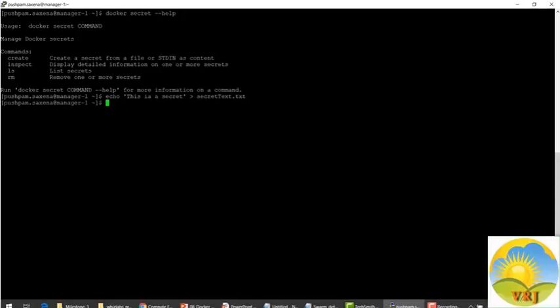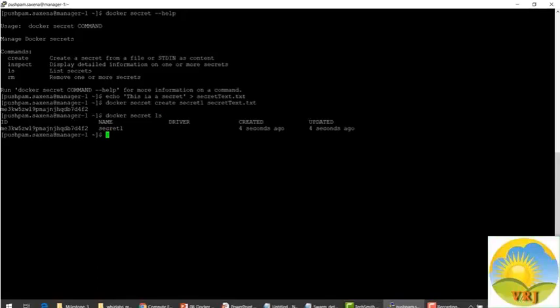Okay, docker secret create, secret1, and the secret file. Secret1 is the name of the secret we are creating, from the secret_text.txt file that we have provided. Verified by docker secret ls, we see that it has been created.